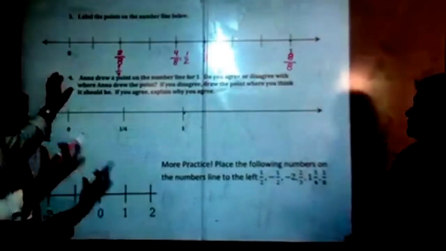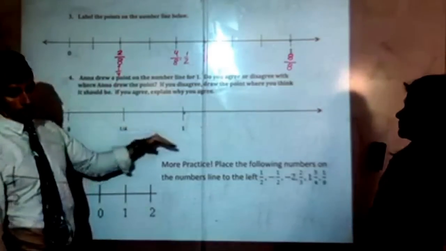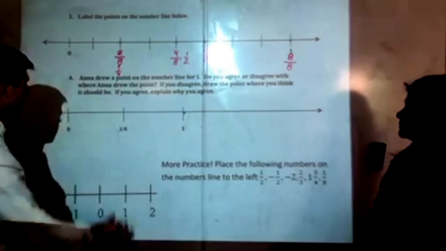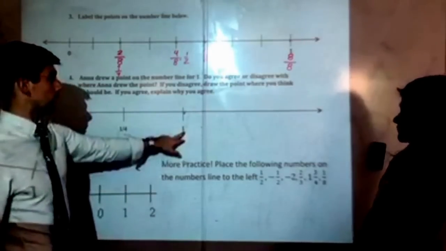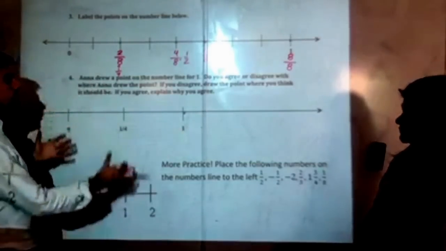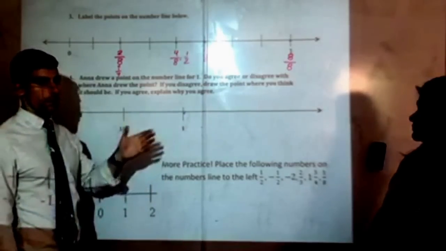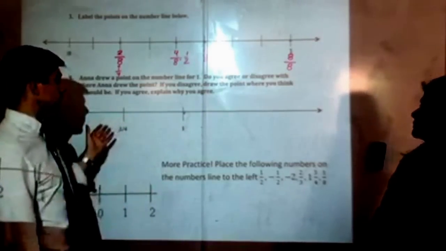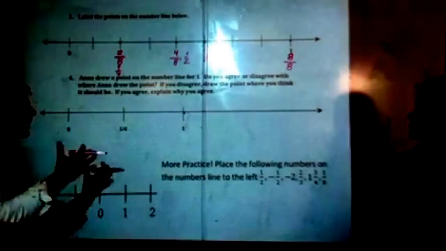So here and before, you actually get to practice this a little bit in action. It's saying Anna drew a point for where she thinks the number 1 goes on this number line. So here's where 1/4 definitely is. This is where she drew 1. You need to say, do you agree or disagree? If you just point where you think 1 is supposed to go, that's not what the question's asking. Explain why you would agree or disagree, and after you've done that, maybe plot where you think 1 should go.